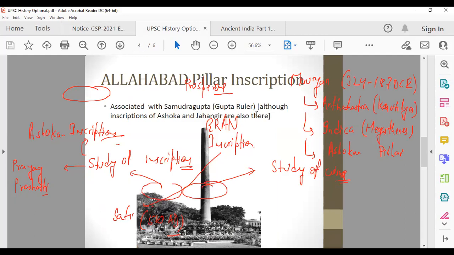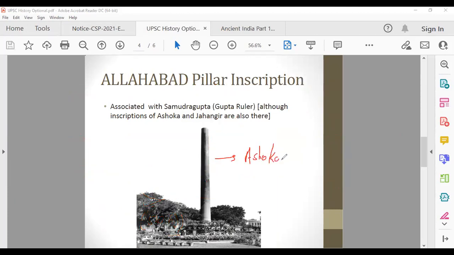There's a very famous story about Allahabad pillar inscription that it was earlier a part of Ashokan pillar. Then Samudragupta inscribed something on it via his court poet. So this is more known for Samudragupta now, Allahabad pillar. And then later on, Jahangir also inscribed something on it. So it's like they all had a certain amount of infatuation with this pillar. God knows why, but that was the case, right? So Allahabad pillar inscription. This is an archaeological source to understand.